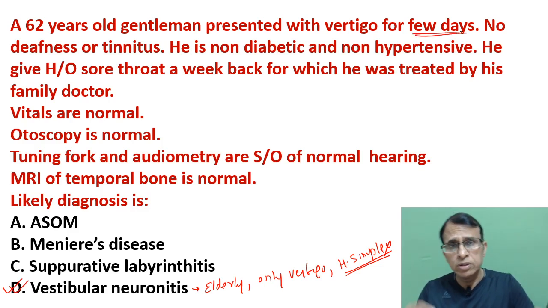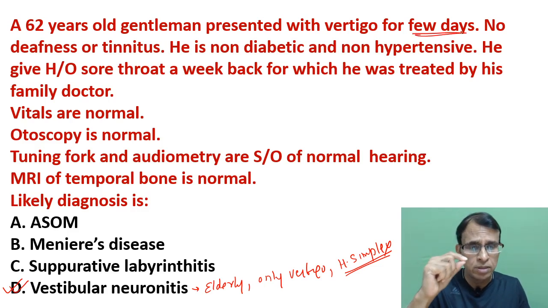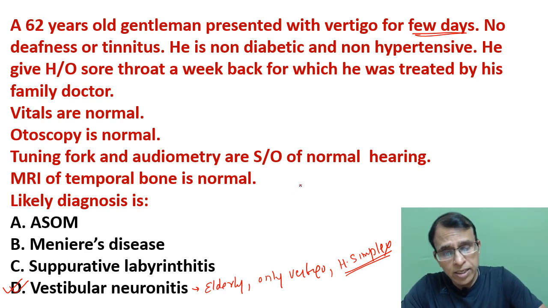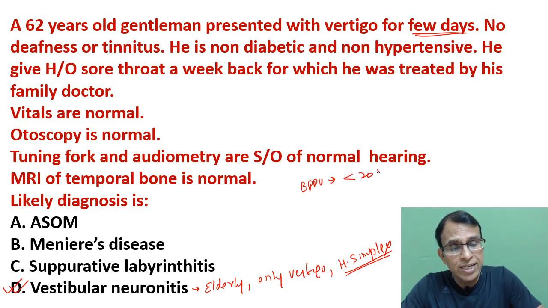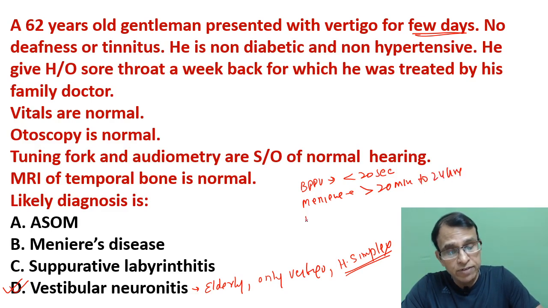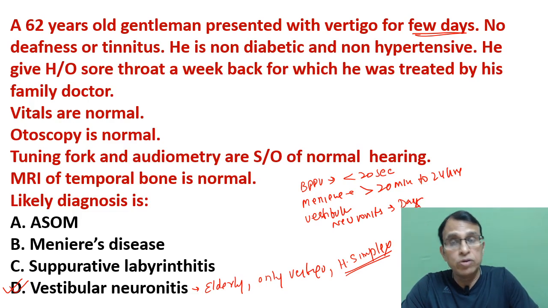This is a very important piece of information in this question, a few days of vertigo. So once again, in BPPV, the vertigo is less than 20 seconds, just seconds. In Meniere's, it is more than 20 minutes up to 24 hours, less than 24 hours. And in vestibular neuronitis, it is for days, a few days, maybe a week or so.